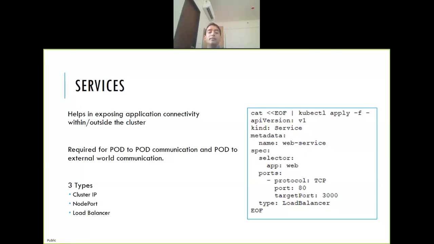If you create the LoadBalancer type, then it will do load balancing across all the worker nodes. If you have 3 workers, then all the hits that come to the service will go to all 3 nodes.